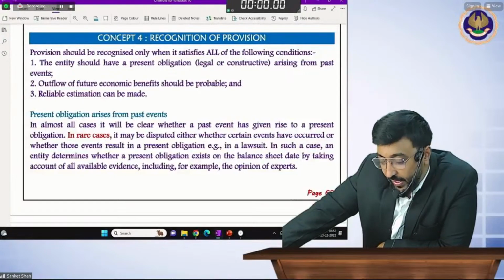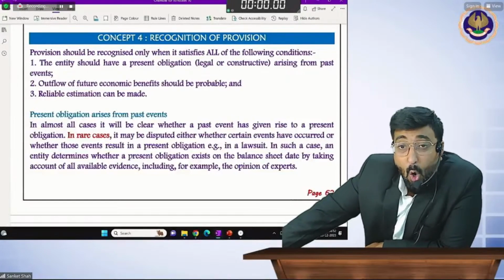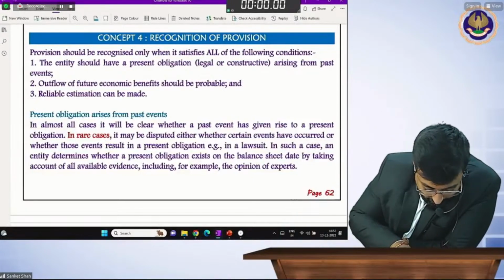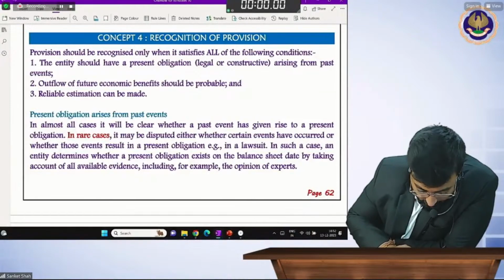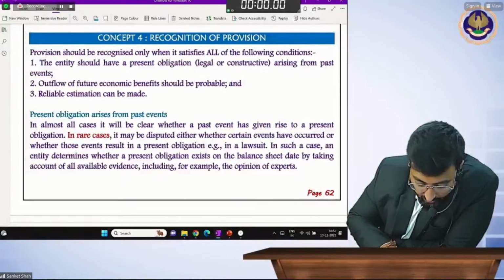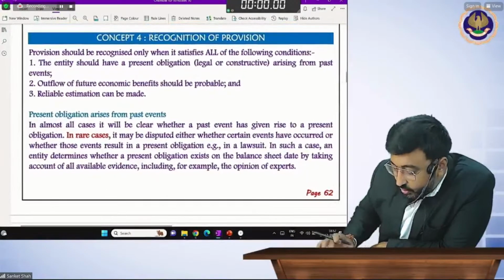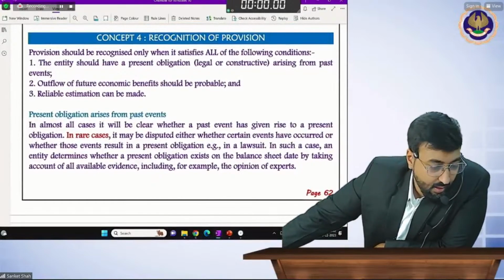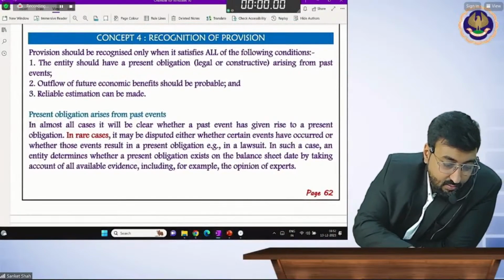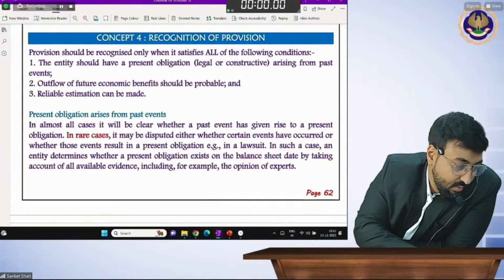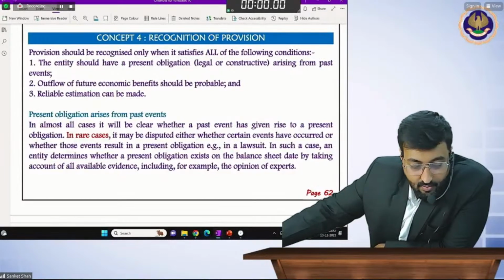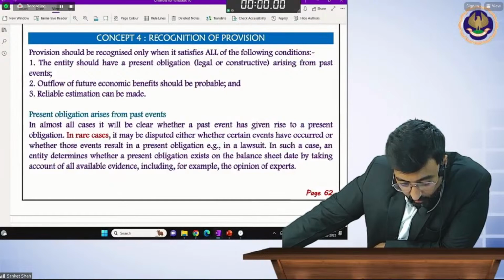Provision should be recognized only if it satisfies all the conditions. Beta. Okay. Minimum 5 to 7 questions we have to finish before break. हाँ जी बेटा. 5 to 7 questions. Okay. After break, we are going to see only questions.